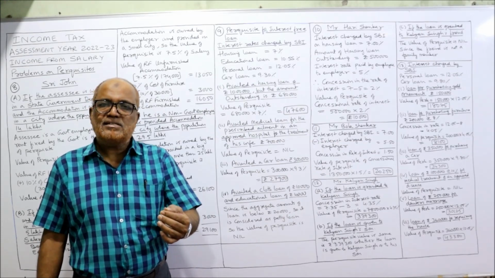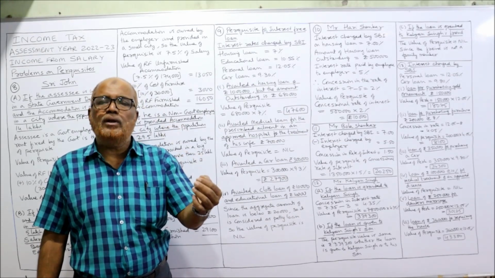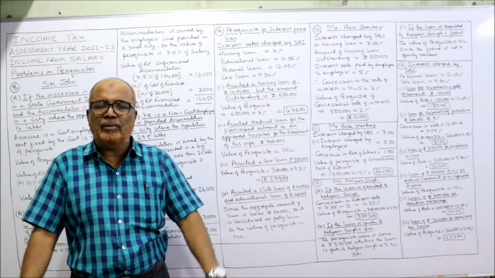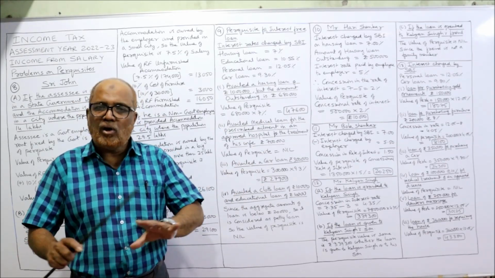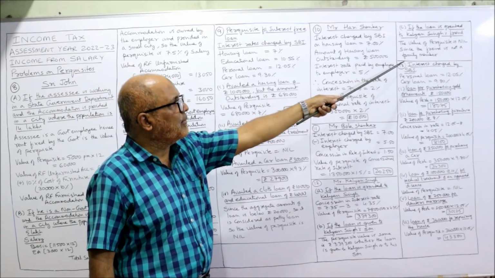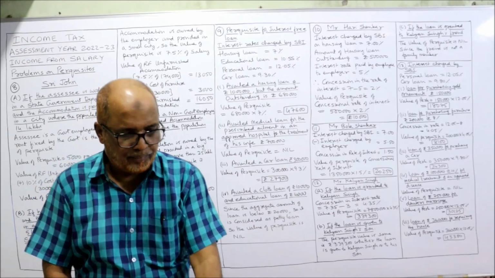The value of perquisite is taxable only if the loan is given either to the employee or their family members. Friend is not a family member. So, the value of perquisite is not taxable in the hands of Kalyan Singh, since the friend is not a family member. Now, 13th problem.